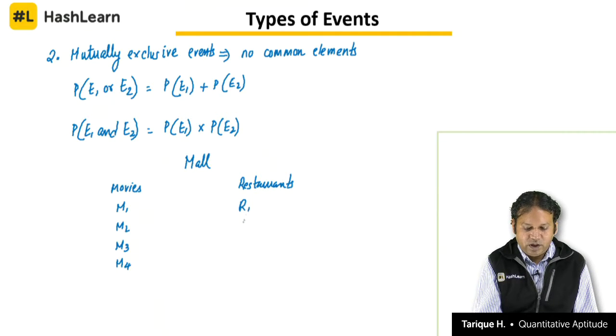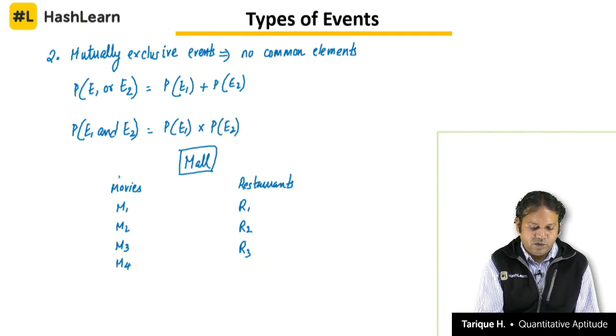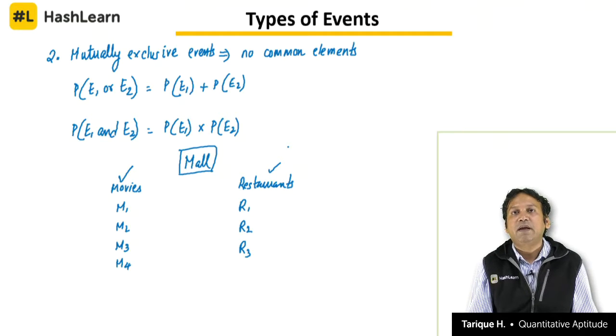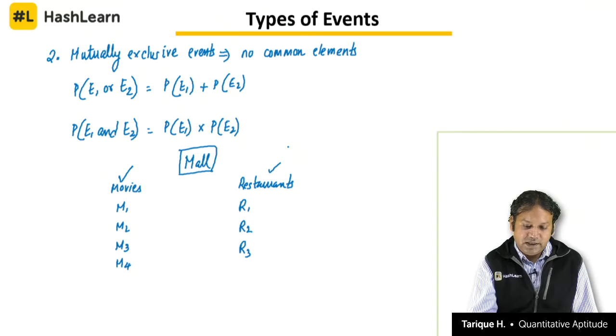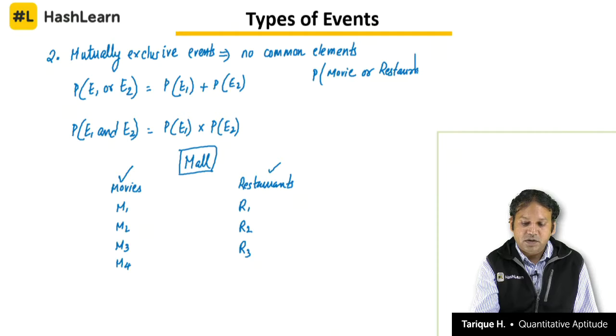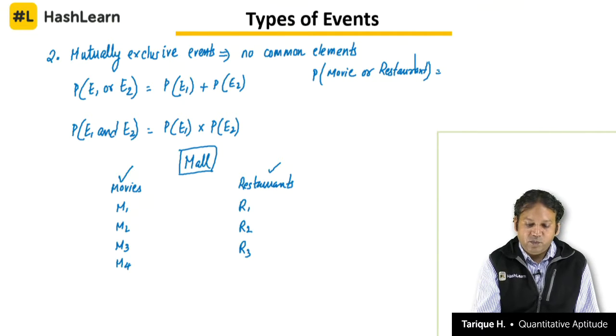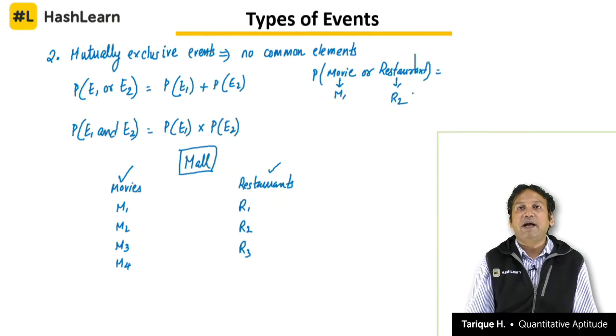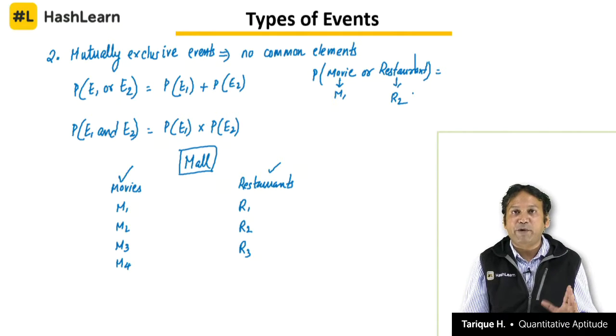Let us call them restaurant 1, 2 and 3. Now, he is deciding what to do, to watch movies or to eat at a restaurant, but he can also decide to do both, right. So, what is the probability that he will watch a movie or eat at a restaurant? Let us say, what is the probability that he will watch movie M1 or eat at restaurant R2? Clear? We are finding out what is the probability that he will watch movie M1 or eat at restaurant R2.